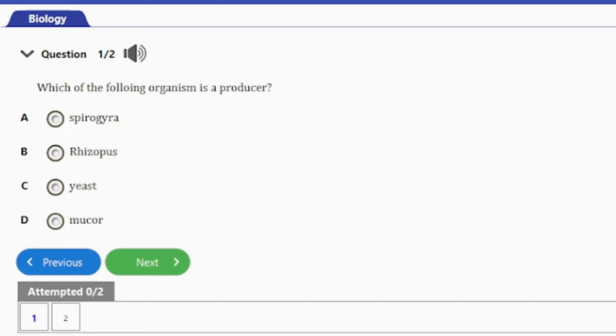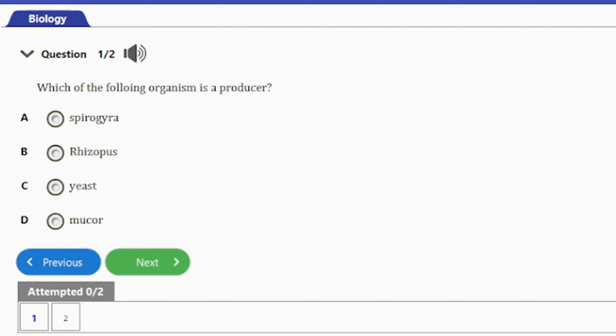It says, which of the following organisms is a producer? A. Spirogyra, B. Rhizopus, C. Yeast, D. Mucor. So guys, the answer to this question is option A, and that's the Spirogyra. The Spirogyra is the green organism here, the organism that has chlorophyll and is able to photosynthesize. So it is the producer out of all the organisms here.